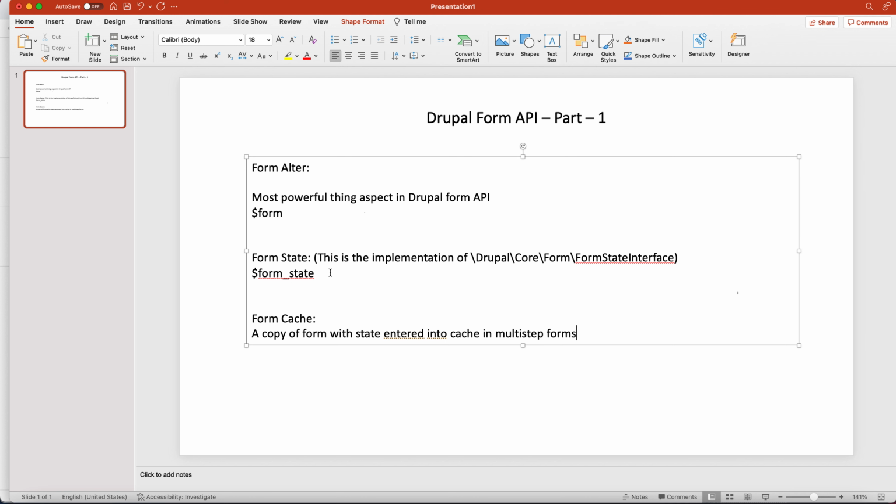Now cache also helps with HTML modification from the browser. Just assume somebody wants to edit or attack something in your form. At that point, when we do HTML modification from the browser, Drupal compares the version sent from the browser with the version stored in cache.